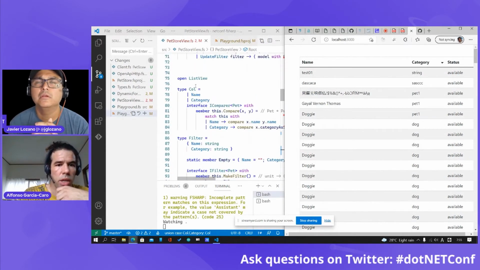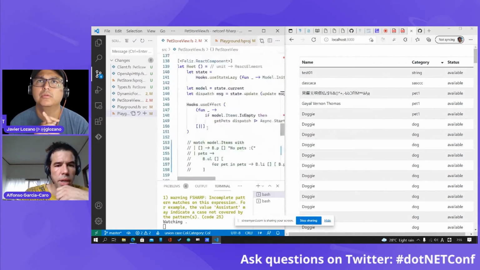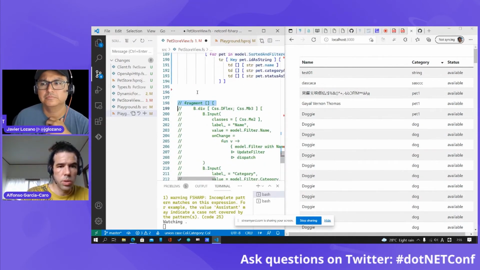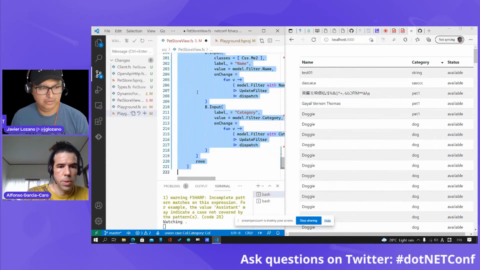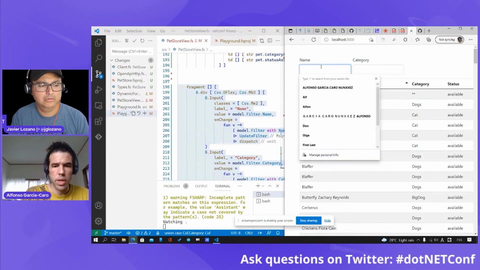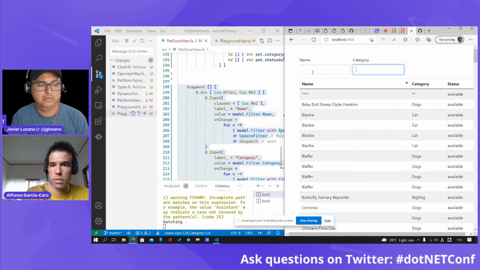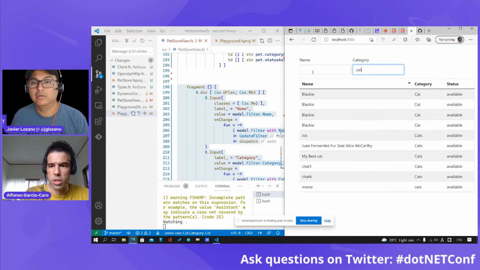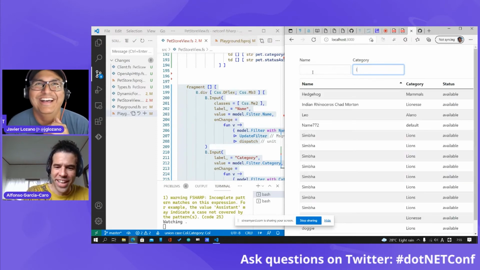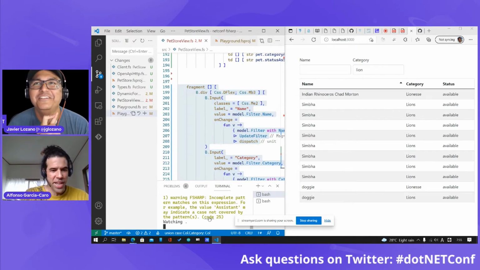There's a couple of types here. There's this making the comparison for sorting, and then this filter. So let's also activate the filter with this. We can have this here: dogs, cats, and surprisingly, there are even lions as pets in this, which is quite interesting. So yeah, that's it.